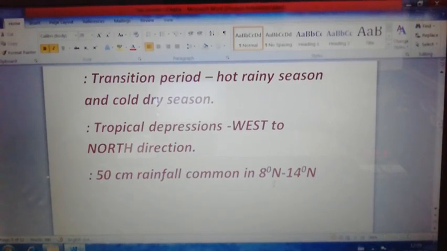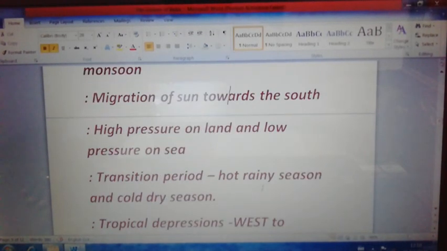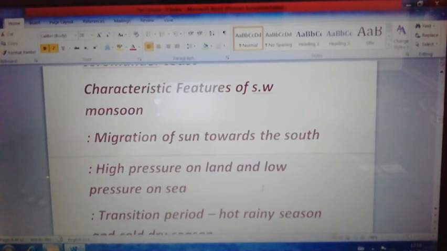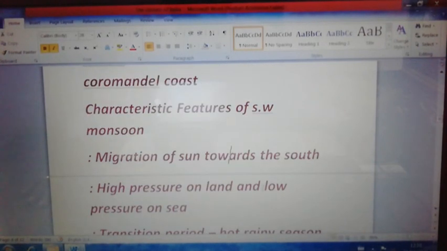And also the storms in the Arabian Sea very rarely occur between 12 degree north and 17 degree north in October and November. That is another feature of the retreating southwest monsoon. Even if it is rare, the storms in the Arabian Sea do take place. These are the main characteristic features of the retreating southwest monsoon wind.